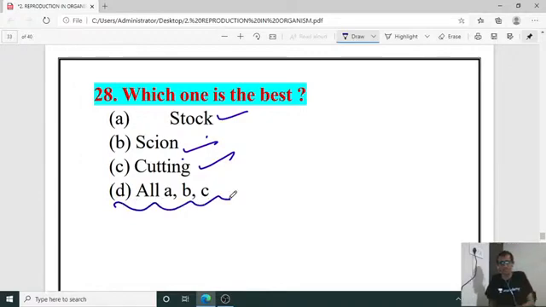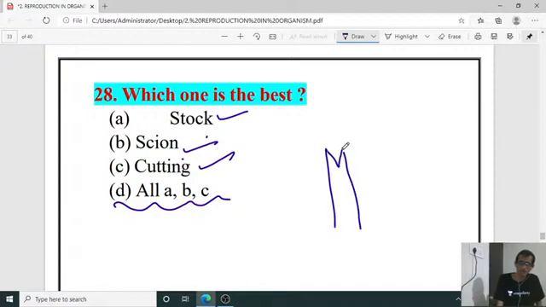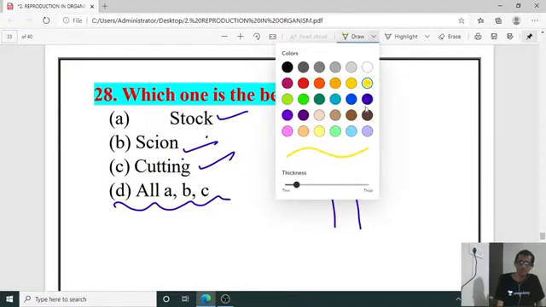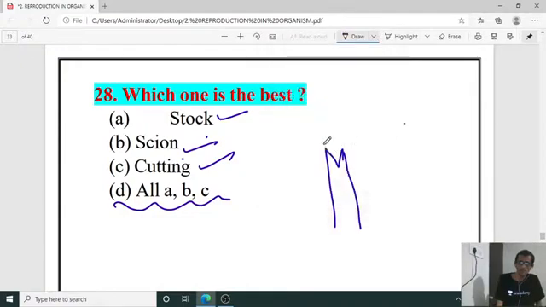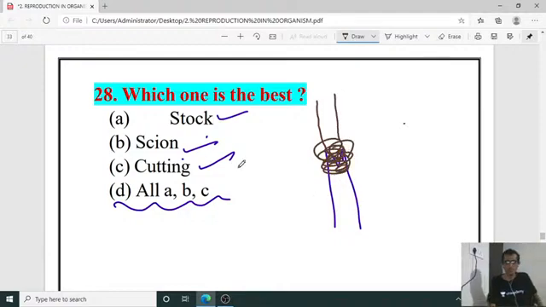In the case of grafting, stalk is important, the lower part. Scion is the required part, which is going to be placed above the stalk. Stalk is like this. Here we are making the markings, and above that one we are placing the scion by doing the cutting, and later the covering, isn't it? So that is what stalk, scion, and cutting is important. So all is the right answer for 28.